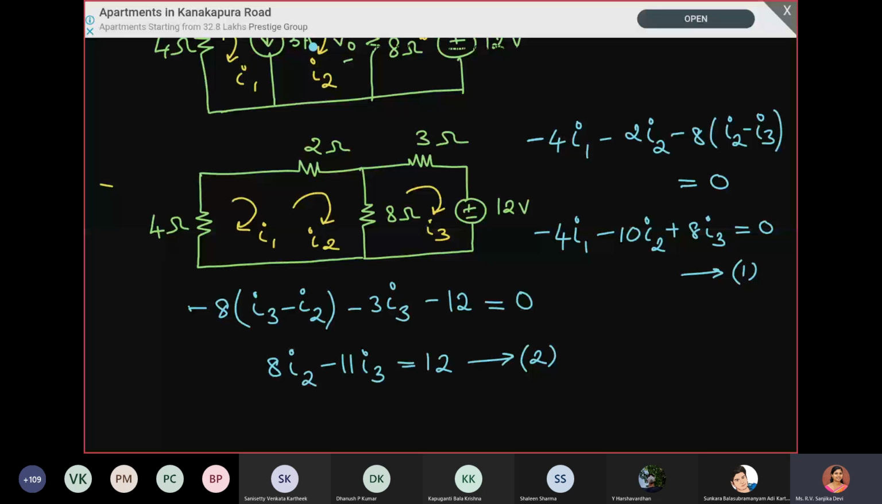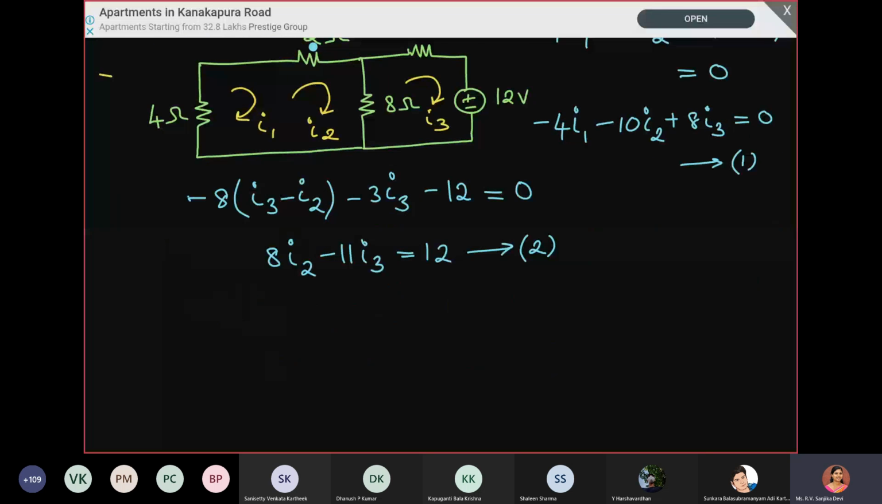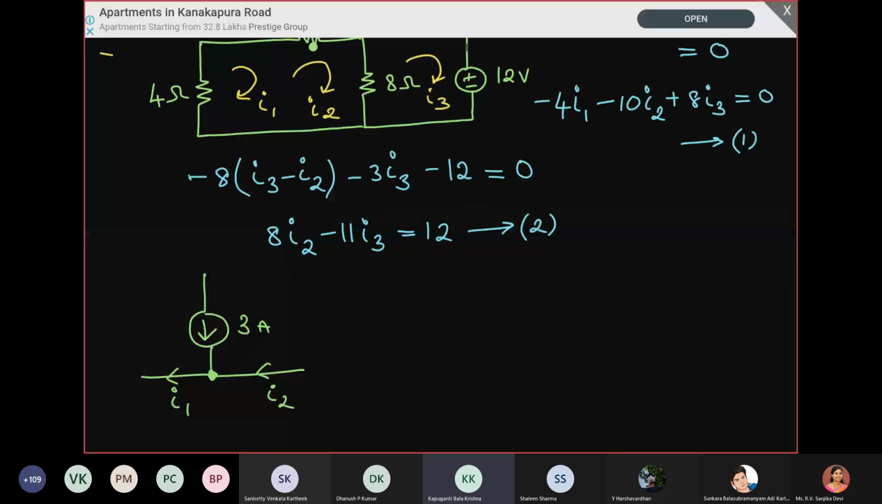So now we have removed this current source to create a super mesh. What we will do is draw the current source part which we have removed again and write a KCL equation for that. This junction where we removed it, we will just draw it separately. I1 plus 3 is equal to I2.